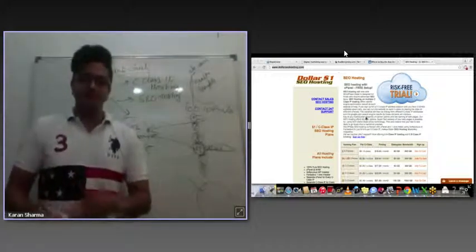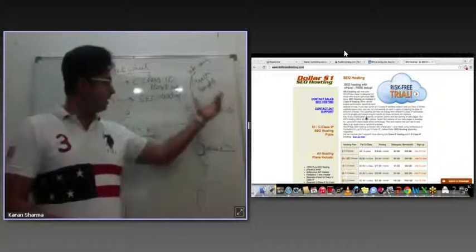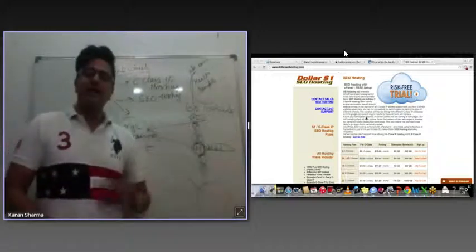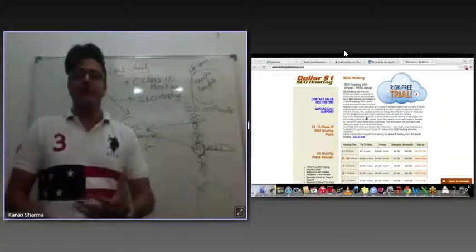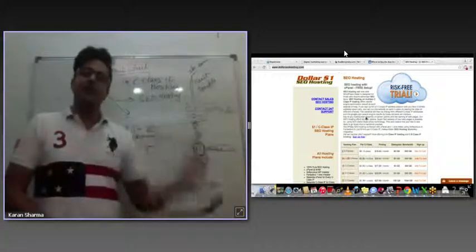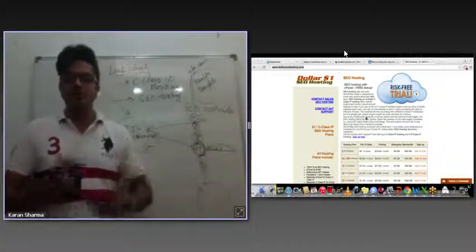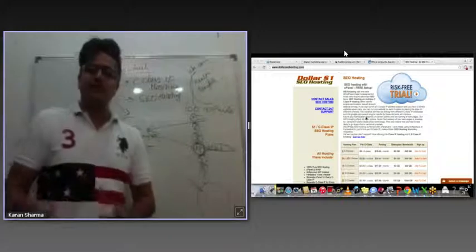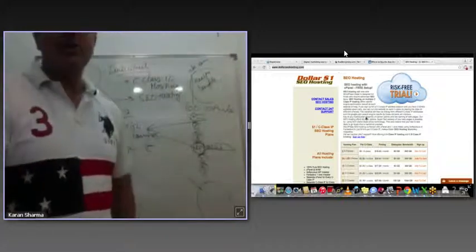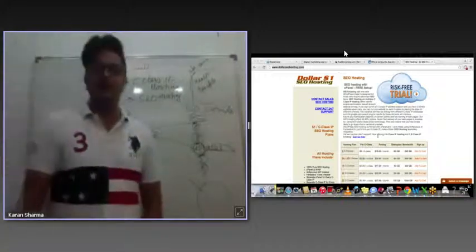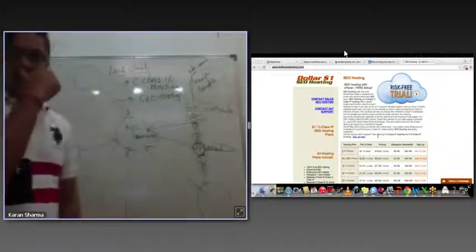So on some blogs you can have acai berry, on some blogs you can have click here to know more, on some you can have read this blog, or simply use different anchor text. Instead of adding one anchor text, use different anchor texts. This is what a link wheel is.